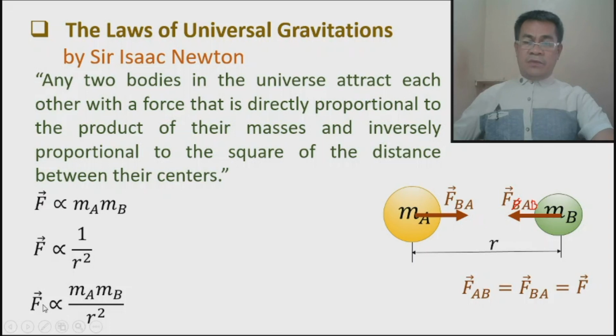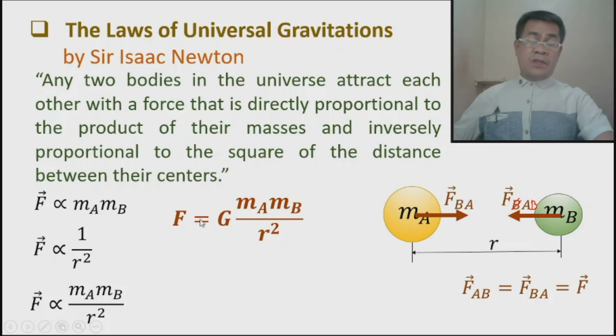So again, we are interested in the sign of equality, not the proportionality. With that, we will change the proportionality symbol to the sign of equality, but take note that they are not equal to the product and the square of the distance. So there must be something that balances the equation. Therefore, this must be a constant, which means that for any masses and any distances, this is always the same mathematically.